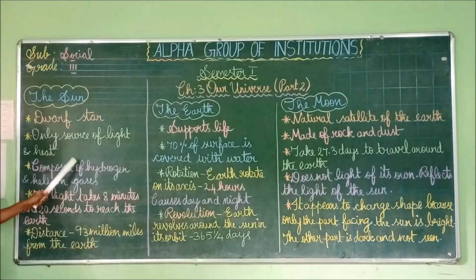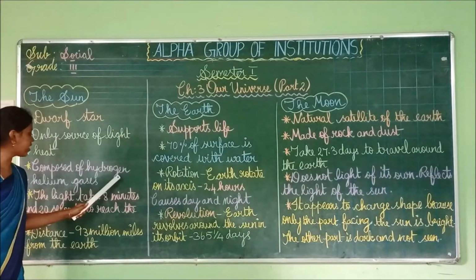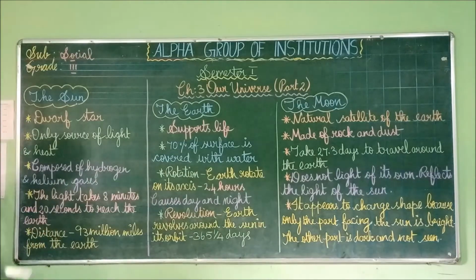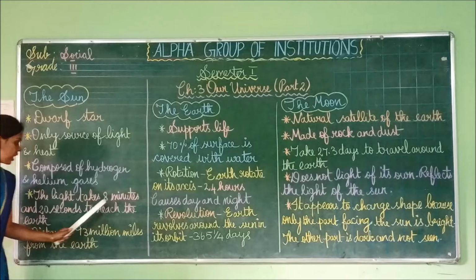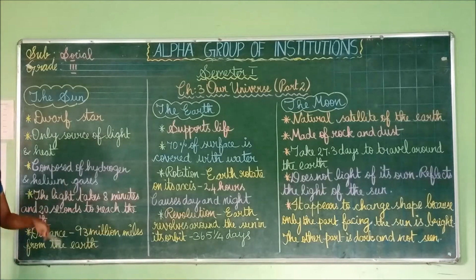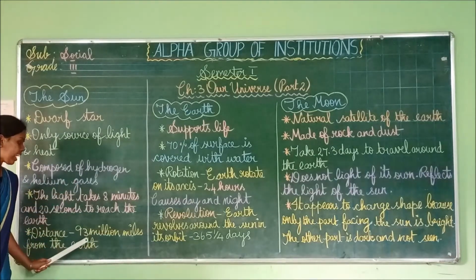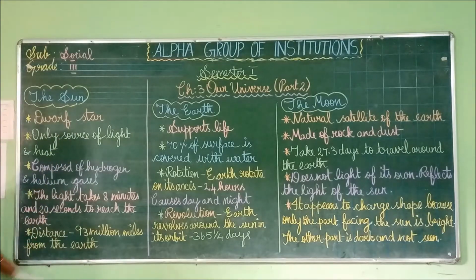The sun is composed of hydrogen and helium gases, made up of two gases. The light from the sun takes 8 minutes 20 seconds to reach the earth. The last point is that the distance between the earth and the sun is 93 million miles. This is about the sun.